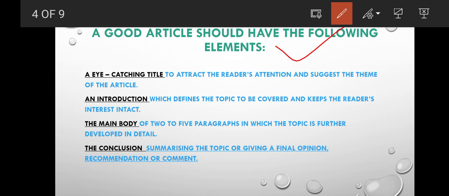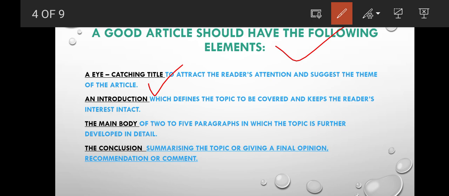First, a very important thing, an eye catchy title. There should be an eye catchy title. As the reader glances over the title, he or she will get attracted towards it, and will automatically become enthusiastic to read the further information written in your article. So it should be attractive enough to attract the people. To attract the reader's attention and suggest the theme of the article, we should have a good, attractive, and very eye-catchy title.